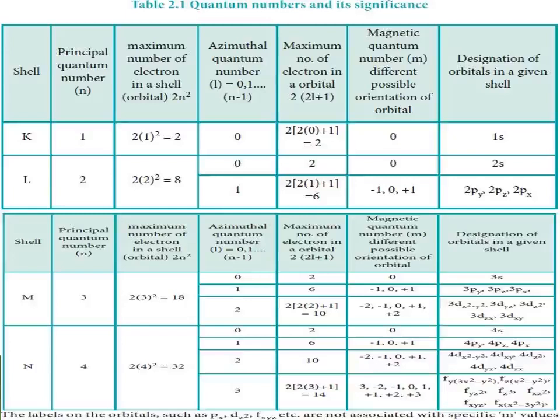So first, in the K shell only 2 electrons. In the L shell 8 electrons. In the M shell 18 electrons. And the N shell 32 electrons. This is the standard formula.